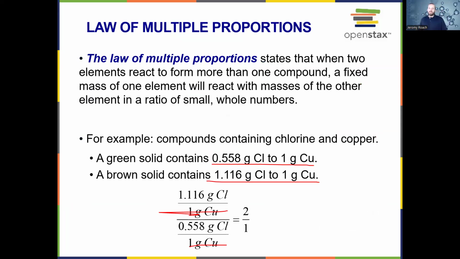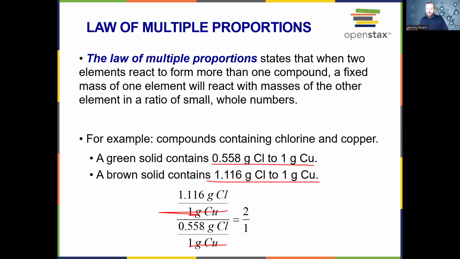The law of multiple proportions says that when two elements react to form more than one compound, a fixed mass of one element is going to react with masses of the other element in a ratio of small whole numbers. So for example, compounds that have chlorine and copper. A green solid has 0.558 grams of chlorine and 1 gram of copper. A brown solid has 1.116 grams of chlorine and 1 gram of copper.